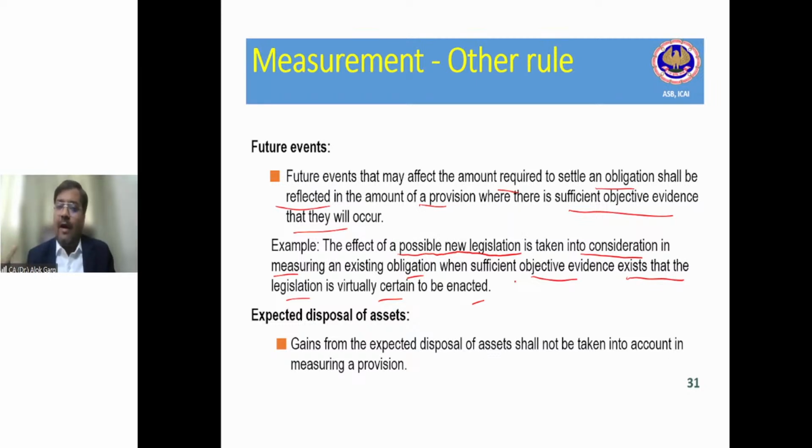Why am I saying that? Why is there a specific guidance given in this standard regarding the future event? Probably you may say, sir, there is a past event, but there is no present obligation, because there is neither a legal obligation nor a constructive obligation. That is why the standard has told you that in case of any future event which is virtually certain to be enacted, or virtually certain to happen, the provision is required to be taken into consideration, right?